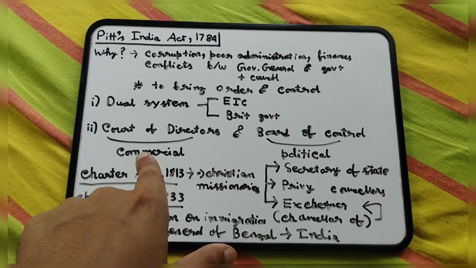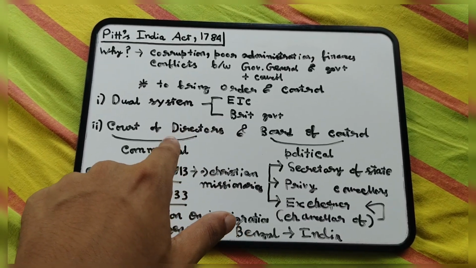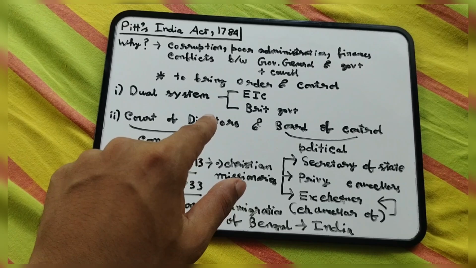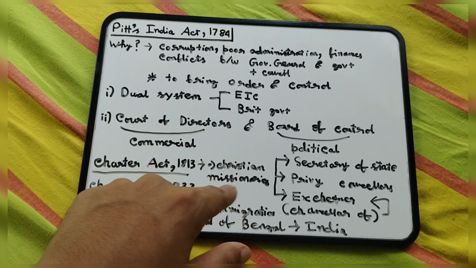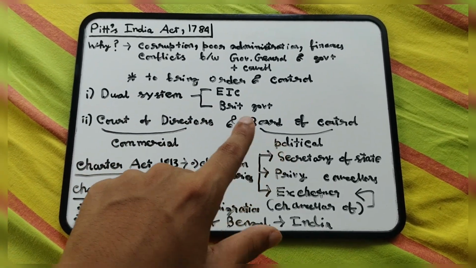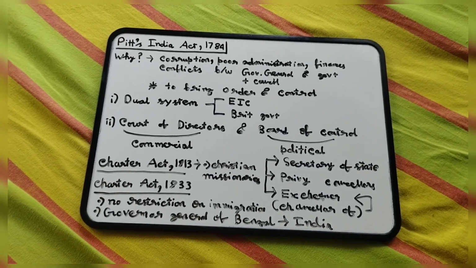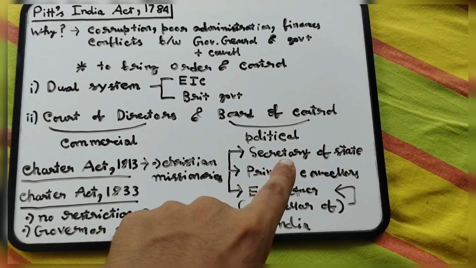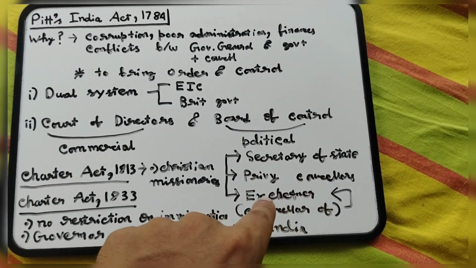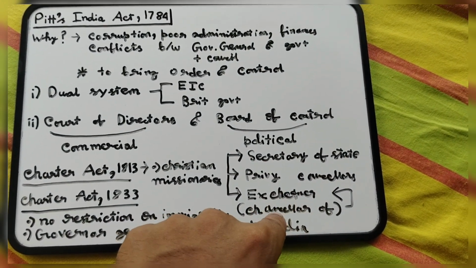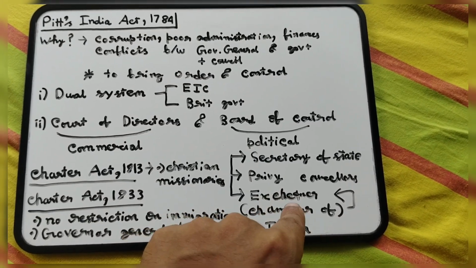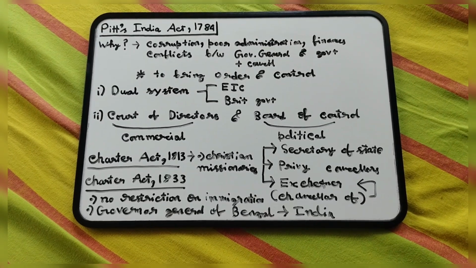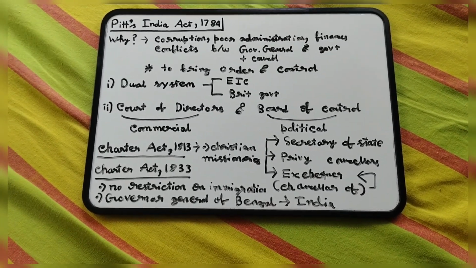The Court of Directors actually refers to the East India Company members. They will look over the commercial issues, whereas the Board of Control will handle political issues, military, and all governing matters. The Board of Control also has these members: the Secretary of State, Privy Councillors, and the Chancellor of the Exchequer, basically a financial post. I may be wrong, but I'm just learning it. I'm not going into extra details, I'm just trying to gain a background here.